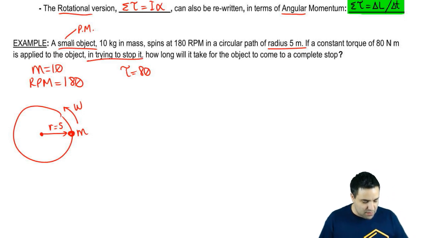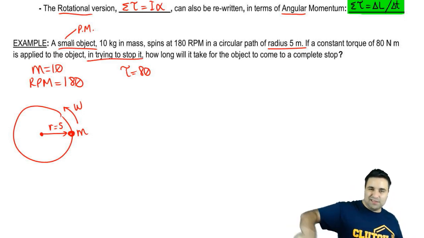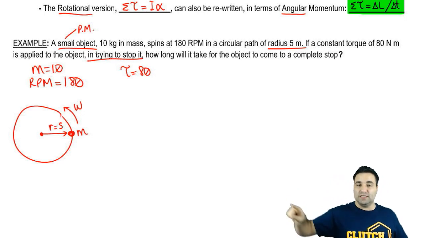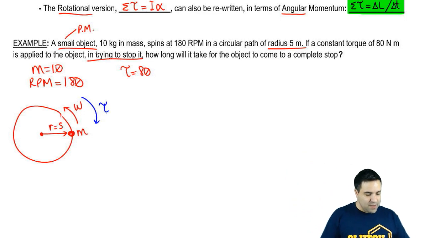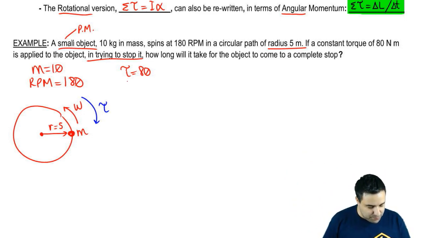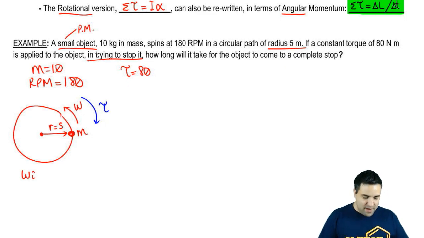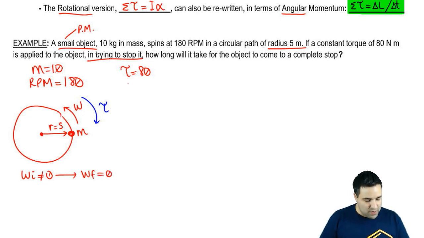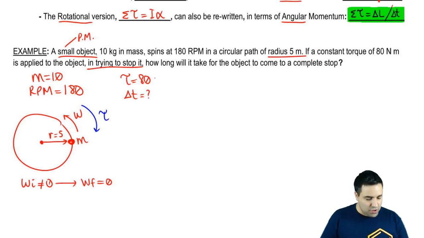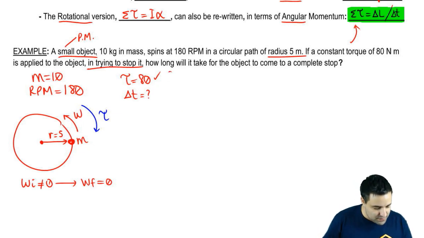You apply it in trying to stop it. If the object is spinning this way, the question doesn't tell you which way it spins, but let's say it's spinning this way, so you're applying a torque in this direction to try to stop it. I want to know how long it will take for it to come to a complete stop. So I'm going from some omega initial that is not 0 to an omega final that is 0. So we're stopping, and I want to know how long it takes to do that. Now notice that I'm giving you torque and I'm asking for delta T. Therefore, this equation right here can be used, because it's got both of those. That's what we're going to do.